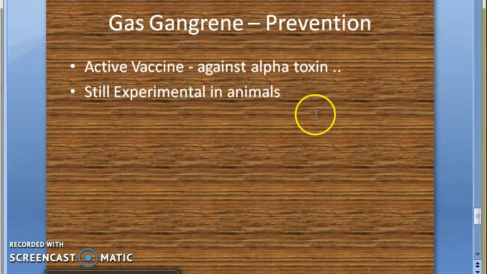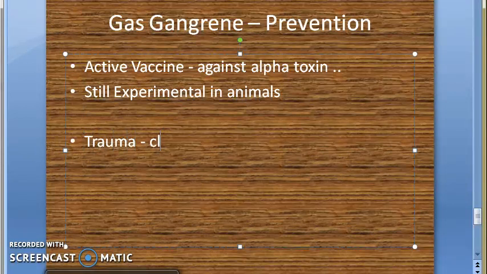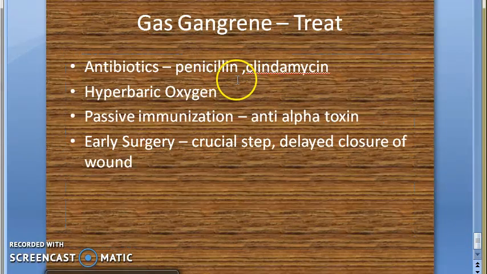Gas gangrene prevention, there is no vaccination as such. When you fall or you have trauma, you should make sure that you clean the wound. That's all I would say. If there's trauma, you have to clean the wound, because the soil could carry the bacteria. Treatment, antibiotics like penicillin, clindamycin for gas gangrene, hyperbaric oxygen.